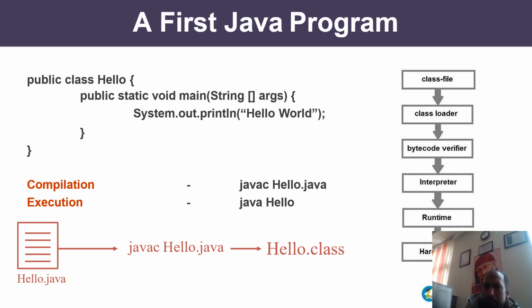Here, the public word is optional. You do not need to write public. So why do we write public? We'll discuss it in further sub classes. And you are looking here, I have created a class Hello. There is a method public static void main, then String args, then SOP, which means System.out.println. It is just like printf of C and cout of C++.